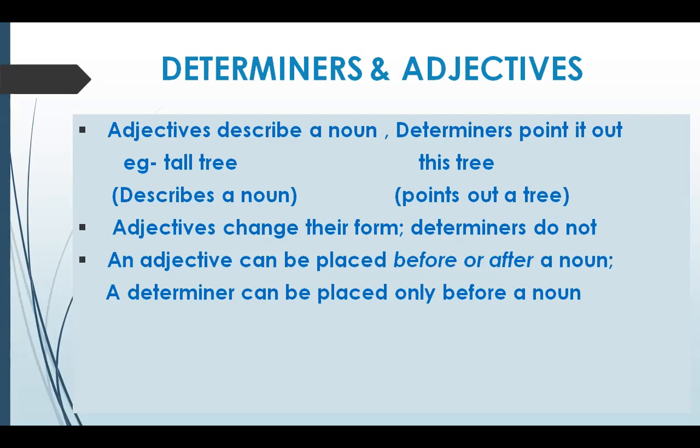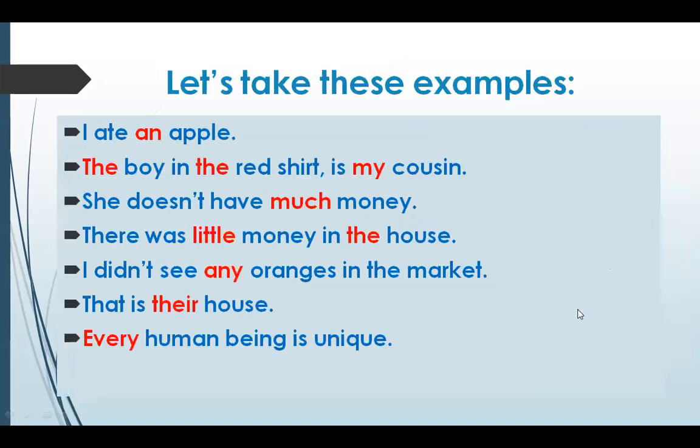So an adjective can be used both before a noun or after a noun. But a determiner can be placed only before a noun. If you are placing it after a noun, then that word is not acting as a determiner. So this is an important point: the determiner can be placed only before a noun.